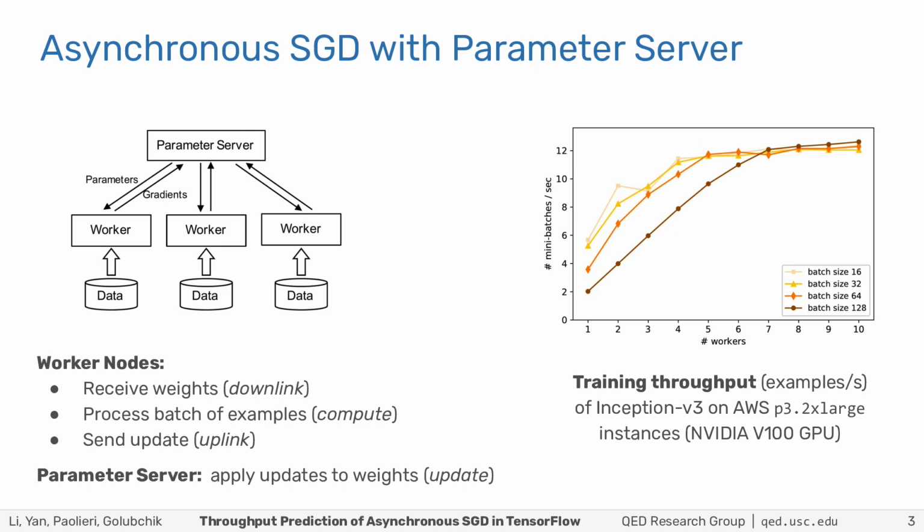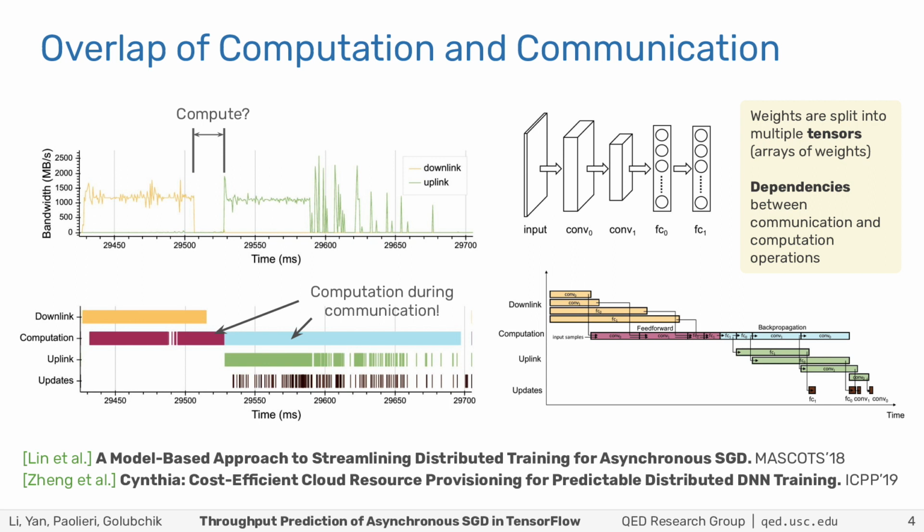worker nodes are assigned. We've studied this problem in the past, and in particular in our previous work at Mascots 2018, we developed a queuing model using the mean time for downlink, compute, uplink, and update phases, which we estimated from network traffic measurements during single worker profiling. But we noticed that this model was inaccurate for some deep neural networks, especially using modern machine learning frameworks such as TensorFlow, and other approaches such as Cynthia, also based on coarse high-level analytical models, resulted in similar mispredictions.